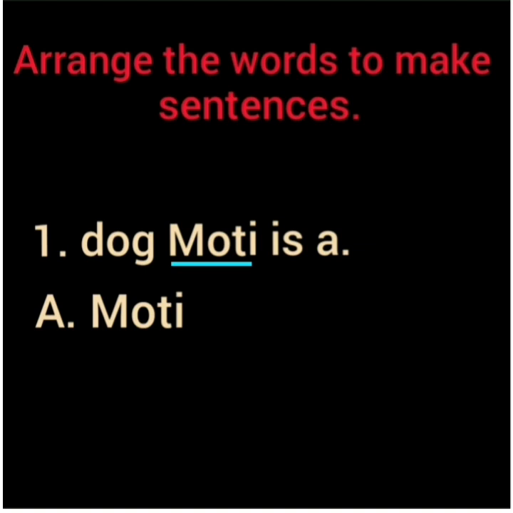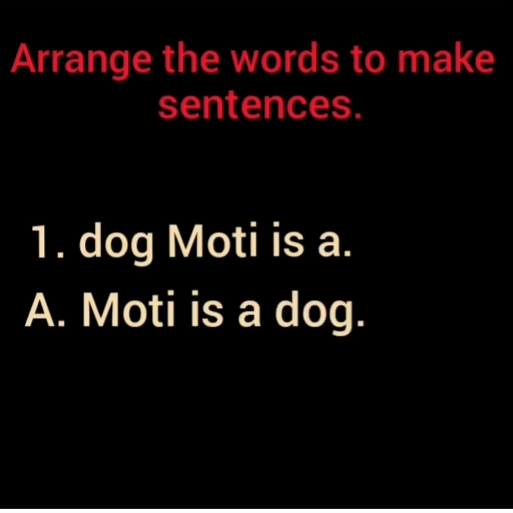Come on. Moti, then what will come? Dog is a, no. Moti is, no. Moti is a dog. Yes. So we will write Moti is a dog. Kids, you have to try like this until it makes complete sense.